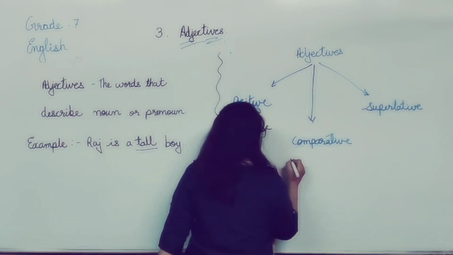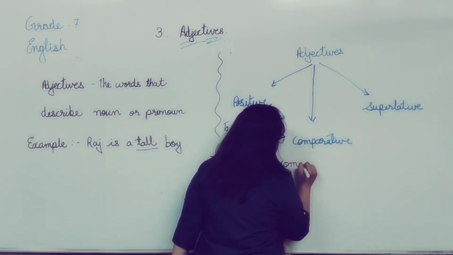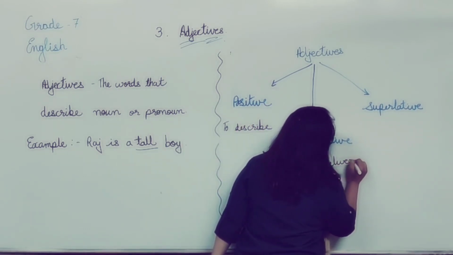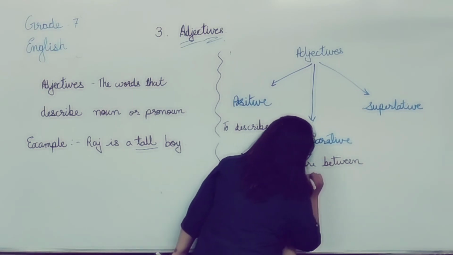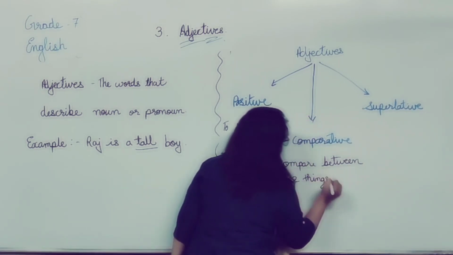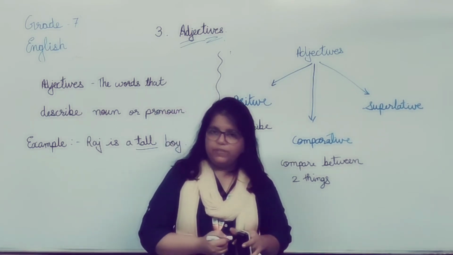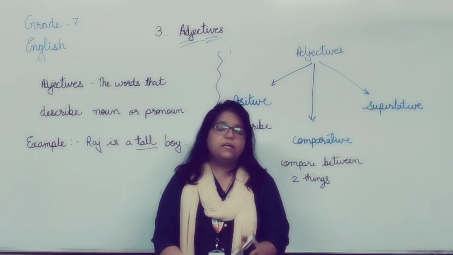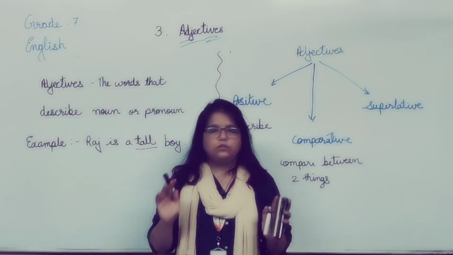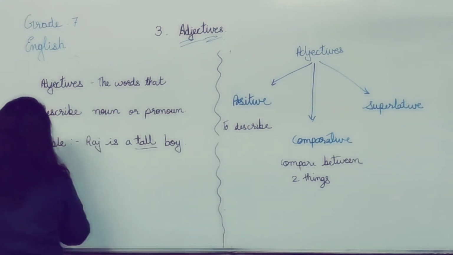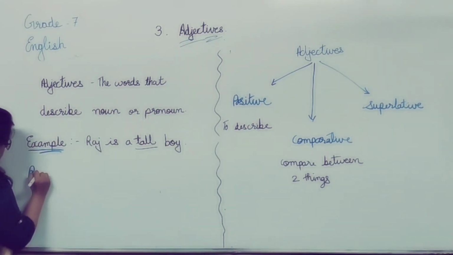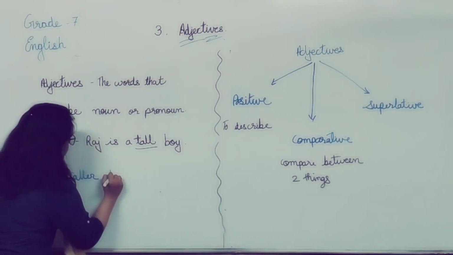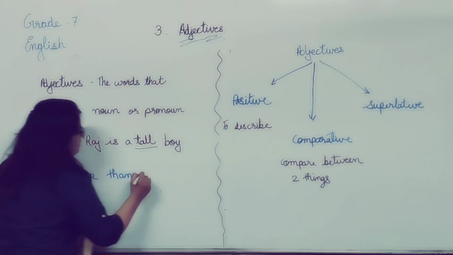When it comes to the comparative degree, we compare between two things. Where will we use the comparative degree? We use comparative degree when we are comparing two things or two persons or two places. Let's see. Raj is taller than Ram.